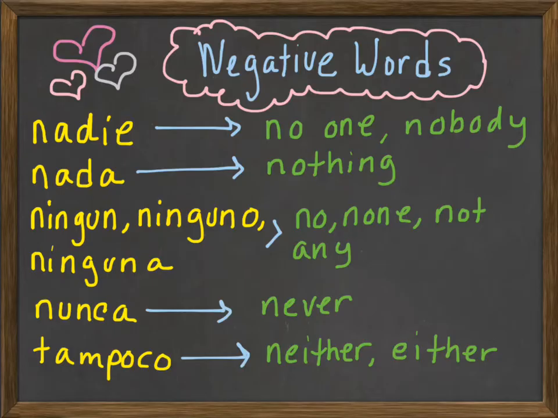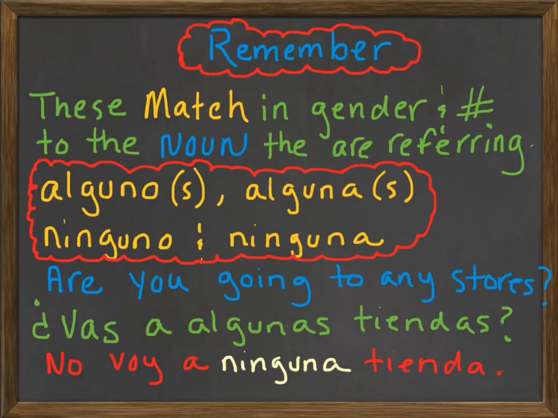So let me show you how they work in real life. But we need to look at a couple of rules first. Okay, remember, the following words have to match in gender and in number to the noun that they're referring to. So alguno, algunos, alguna, and algunas, and then ninguno and ninguna all have to match the noun that they're talking about. And let me show you what I mean. And we'll do lots of examples for homework and in class as well.